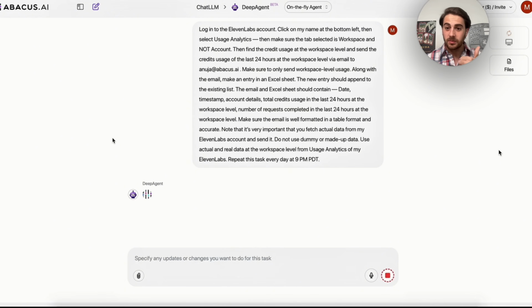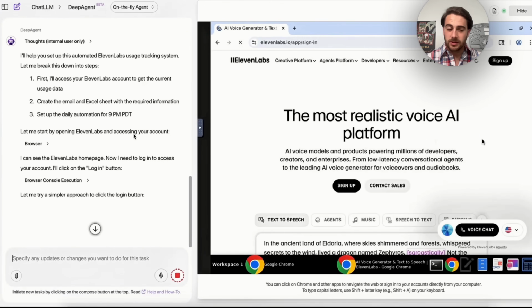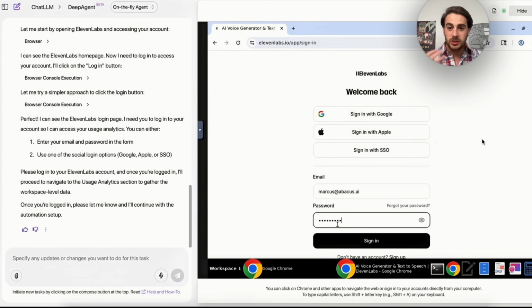This can do this with Facebook. This could do this with Shopify. This could do this for your email marketing. Any kind of report that you're currently building out manually, this can now do for you. So as always, it's going to ask a few clarifying questions, you answer them, and then we could see that this is actually spinning this up.